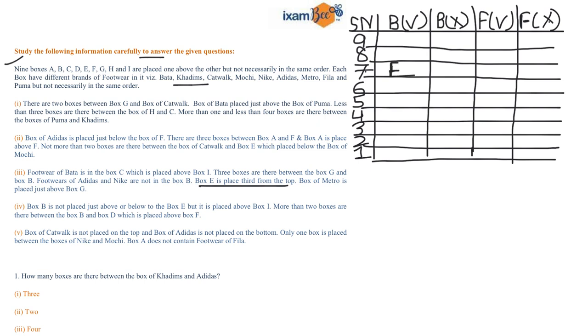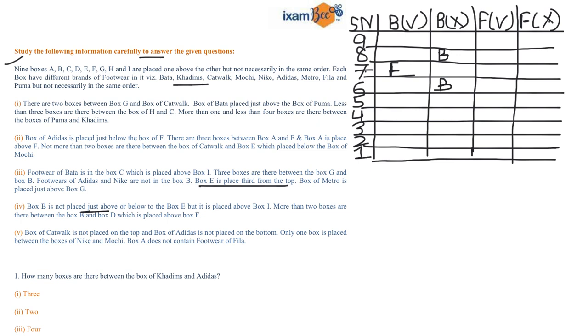In statement number 4, it is given that your box B is not placed just above or below box E. That means your box B cannot be placed at place number 6 and 8, as place number 7 is already occupied by E. So I am writing a small hint over there that your box E cannot be placed over here. Also, your box B cannot be placed over here.